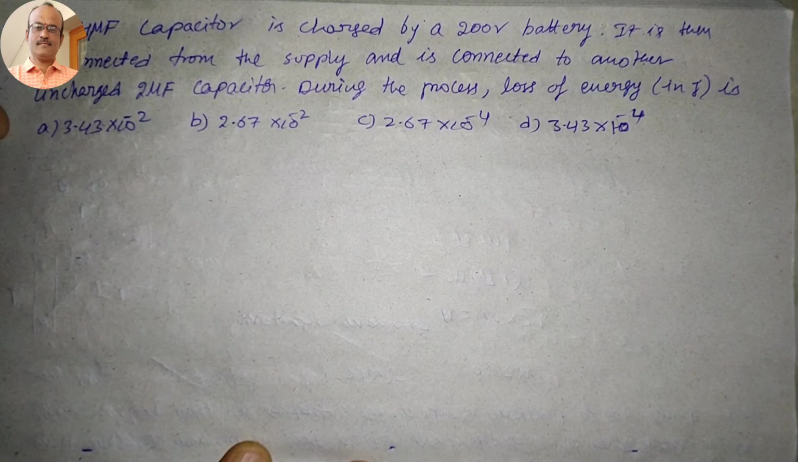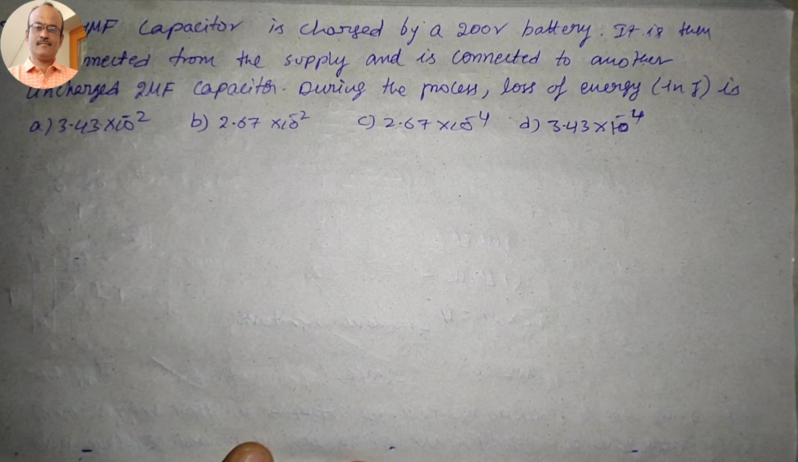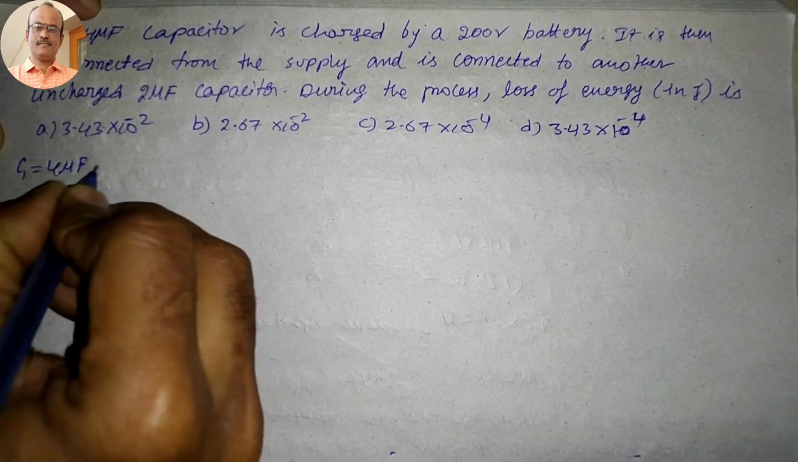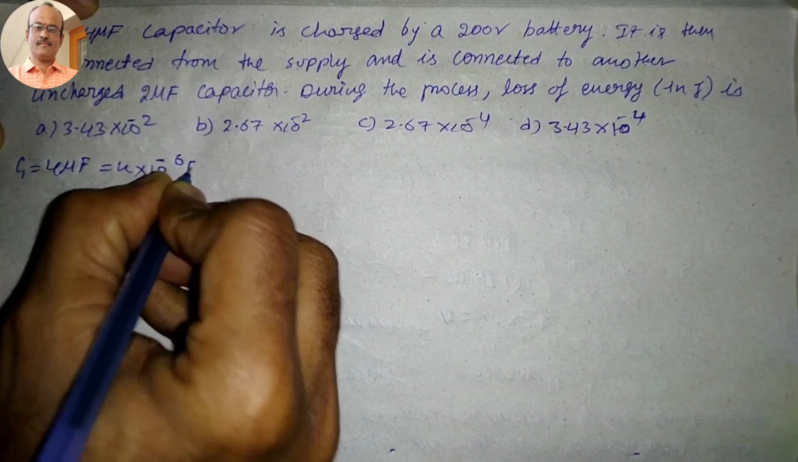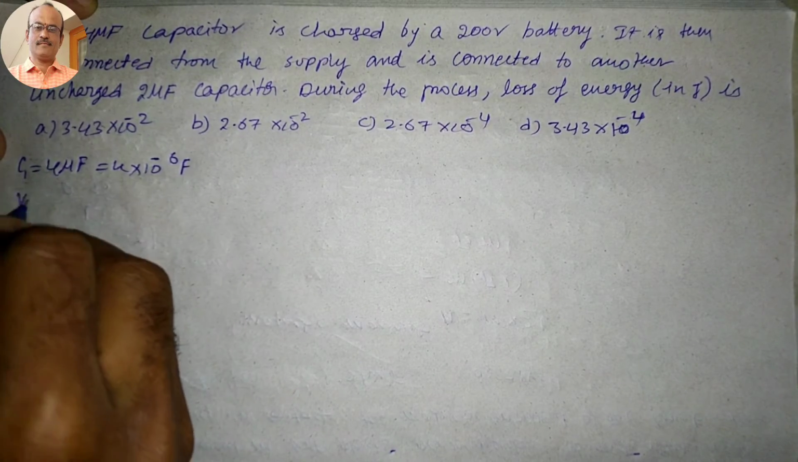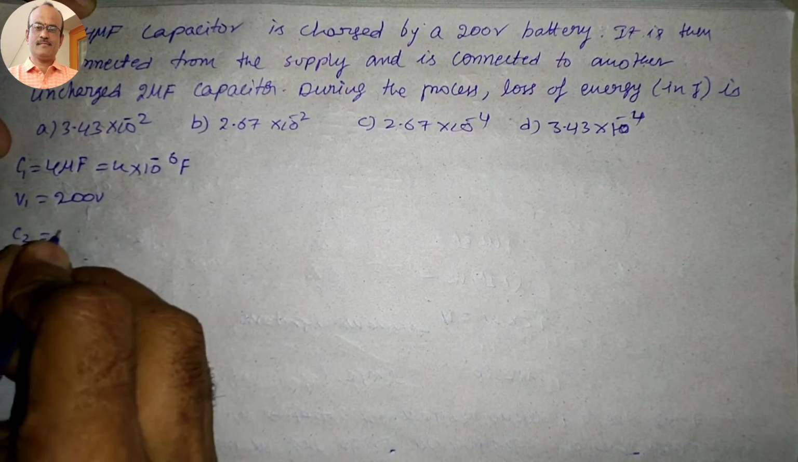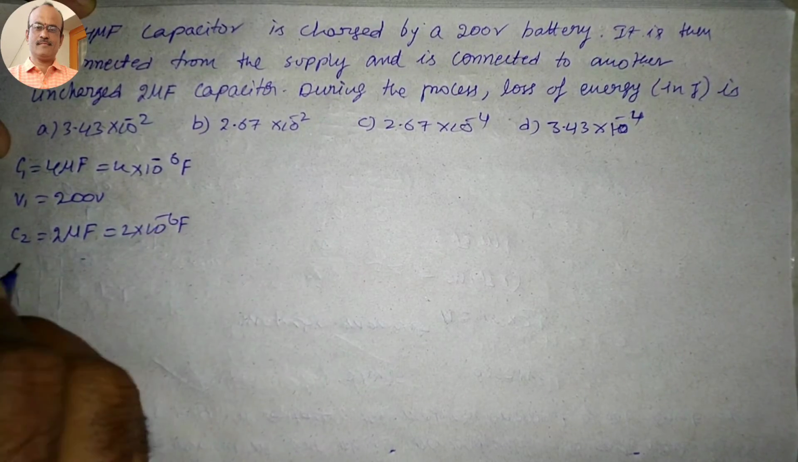Now the question number 29. A 4 microfarad capacitor is charged by a 200 volts battery. It is then disconnected from the supply and connected to another uncharged 2 microfarad capacitor. During the process, loss of energy in joules is how much? So first of all, C1 is equal to 4 microfarads, nothing but 4 into 10 to the power of minus 6 farads, and it is connected to V1 equal to 200 volts, and C2 is the other capacitor, 2 microfarad, 2 into 10 to the power of minus 6 farad, which is connected to the